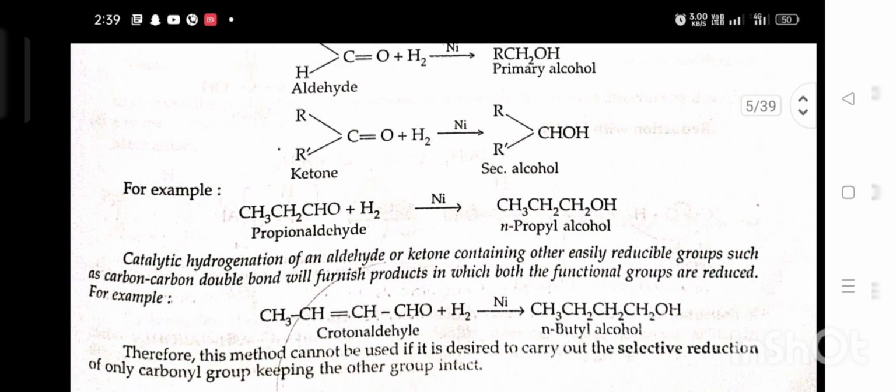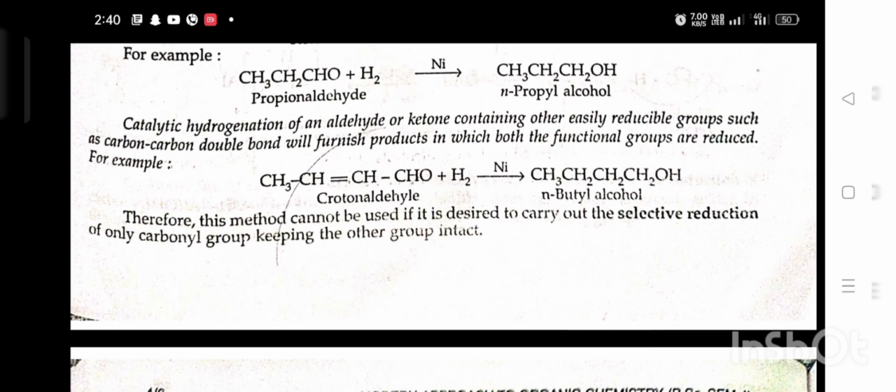Catalytic hydrogenation of an aldehyde or ketone containing other easily reducible groups, such as a carbon-carbon double bond, furnishes products in which both the functional groups are reduced. For example, crotonaldehyde plus hydrogen in the presence of nickel gives n-butyl alcohol. Therefore, this method cannot be used if it is desired to carry out the selective reduction of only the carbonyl group, keeping the other group intact.